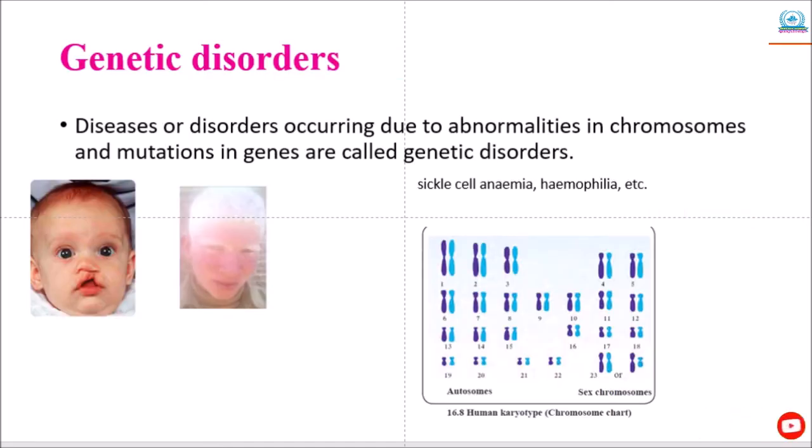So let me see again this table. You can see this 21st pair. Okay. So here one more extra chromosome is present, and due to this, it should be a pair, but instead of a pair, one more is added, so it is 3. Okay, so it is called trisomy of the 21st pair.